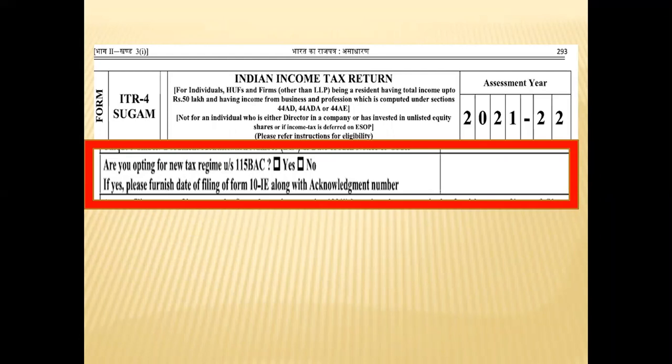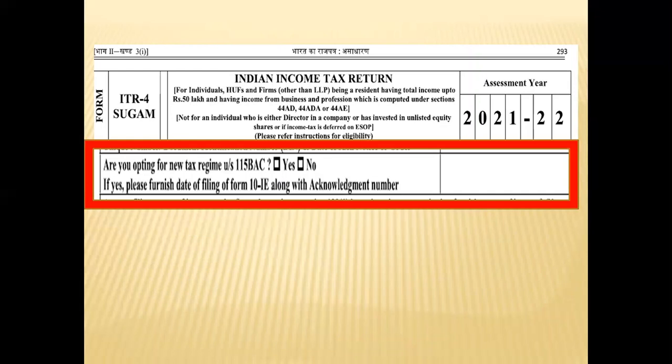Any person who wishes to pay tax as per the new tax regime has to communicate his or her choice to the income tax department through Form 10IE. In case a taxpayer wants to opt out of the new tax regime, the same Form 10IE needs to be submitted before filing the income tax return for the relevant financial year.